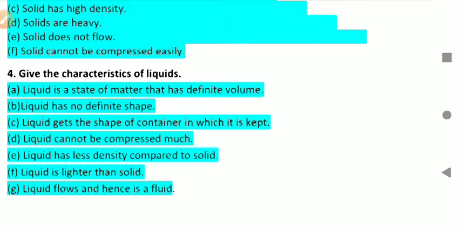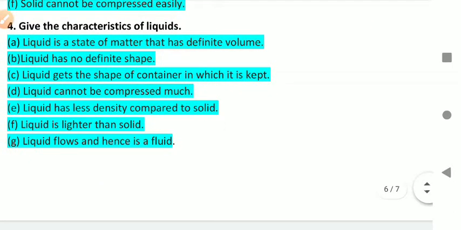Liquid is a state of matter that has a definite volume. Liquid has no definite shape. Liquid gets the shape of the container. Liquid cannot be compressed easily. Liquid has less density. Liquid is lighter than solid. Liquid flows and hence is a fluid. Anything which can flow, that is a fluid. So these are the properties or characteristics of liquids.